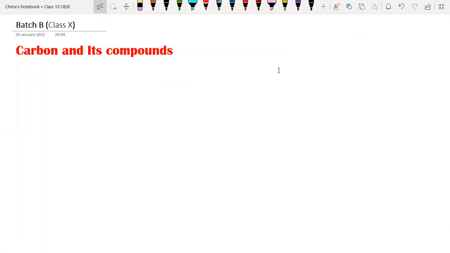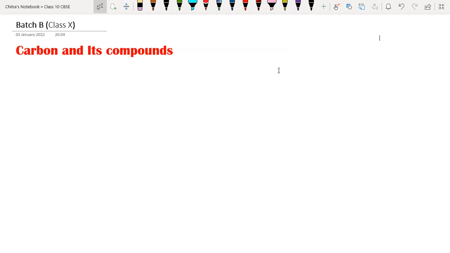As we know, carbon is a very important element, because from the time we wake up from bed till we go to bed, most of the things that we use are made up of carbon only. The food we eat, the clothes we wear, and the shelter we reside in are mostly made up of carbon and its compounds.